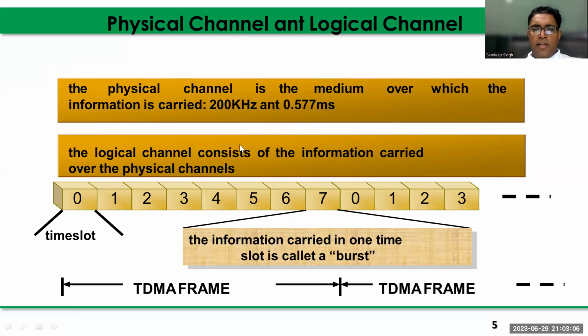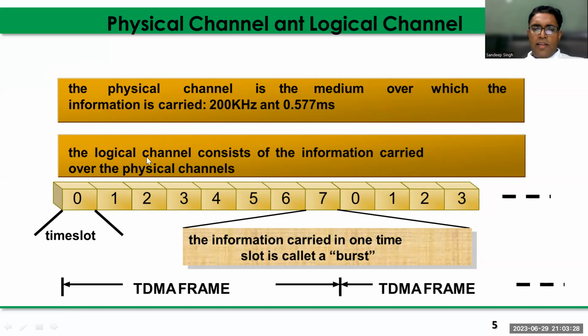The physical channel is basically the medium over which our information is carried, right? That is our carrier. What is the carrier in GSM? A 200 kilohertz carrier. And what is the physical time slot? That is 577 microseconds, or we can say 0.577 millisecond.